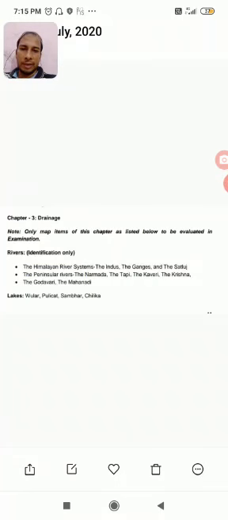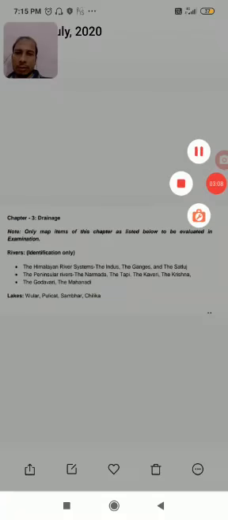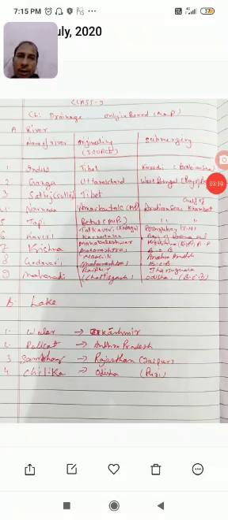Narmada, Tapi, Kaveri, Krishna. So we will see this river Narmada. River Narmada has been originated from the Amarkantak district of the Madhya Pradesh. River Tapi, source is the Baitul, MP. Both submerge into the Arabian Sea near the Gulf of Khambat. So let us see the river Narmada and Tapi.